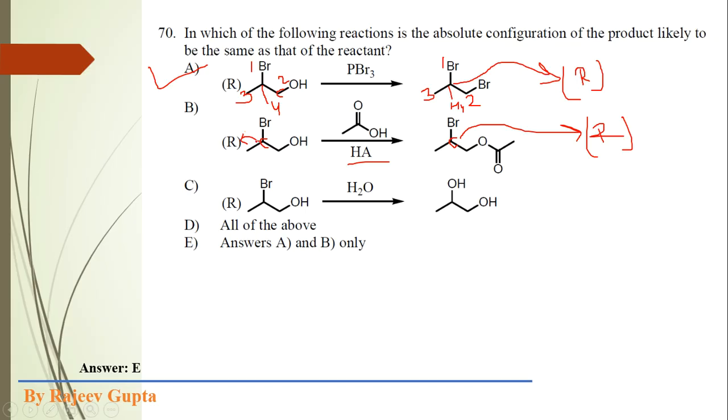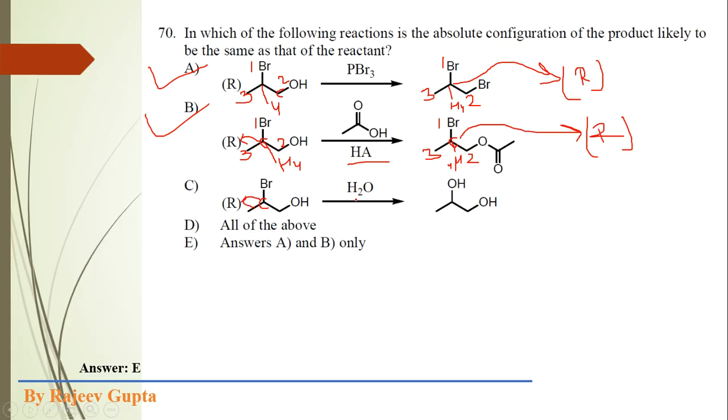How? First we check. Here the numbering sequence is like this: 1, 2, 3, and here hydrogen will get 4. Again here the numbering sequence is the same: 1, 2, 3 and 4. So here its configuration is R. So this option is also correct. Now we check option C. Here this chiral carbon has the configuration R.